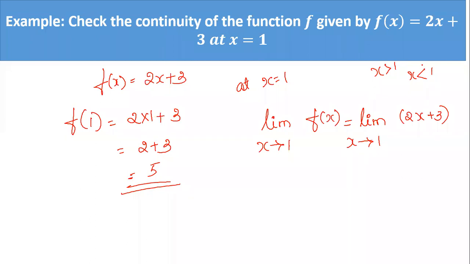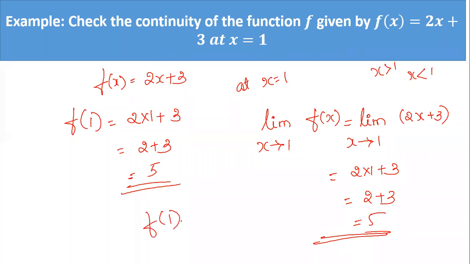So which means you don't have to find the left hand limit and right hand limit. Even if you find, you'll get the answer to be equal. So directly you can write it as 2 into 1 plus 3. So it is 2 plus 3 is equal to 5. So you can see that f of 1 is equal to limit of f of x as x tends to 1. Both are equal. So the given function is continuous at x is equal to 1.